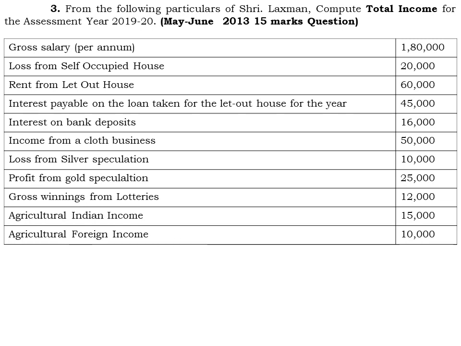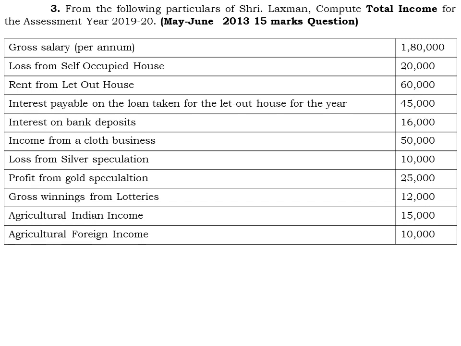Next one is the interest payable on the loan taken for the let out house for the year, that is rupees 45,000. On the let out property, Mr. Lakshman has taken some loan on which he is paying interest, which is eligible for deduction under section 24 while computing the income from house property. Next one, interest on bank deposits of rupees 16,000, which is fully taxable under income from other sources.